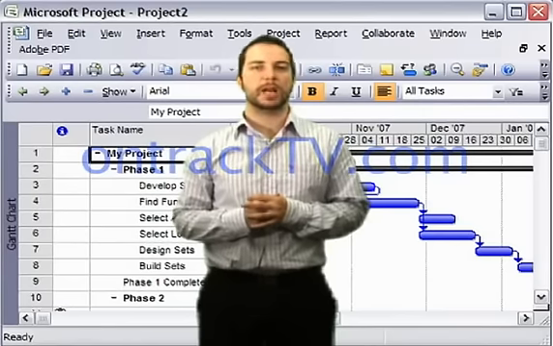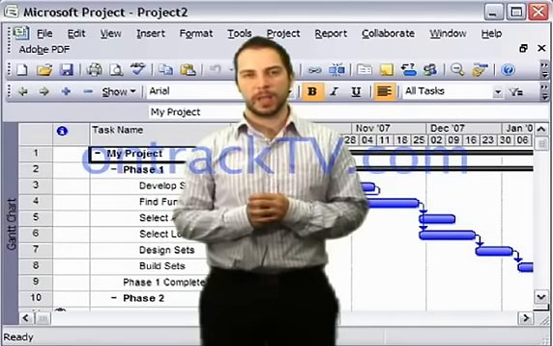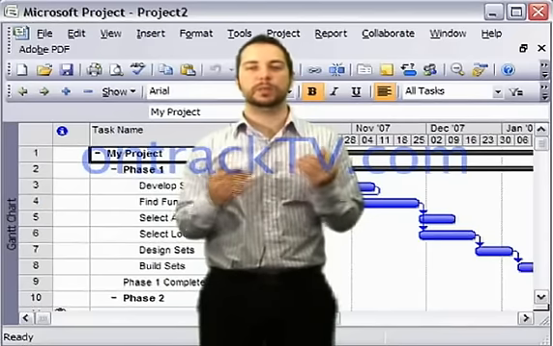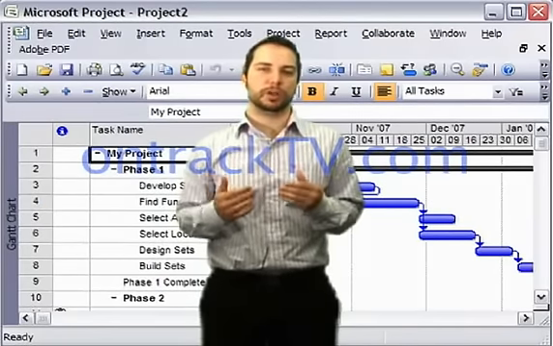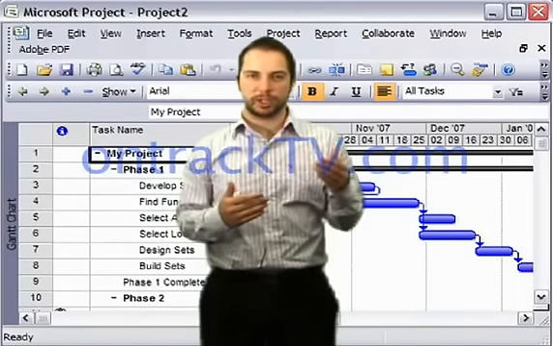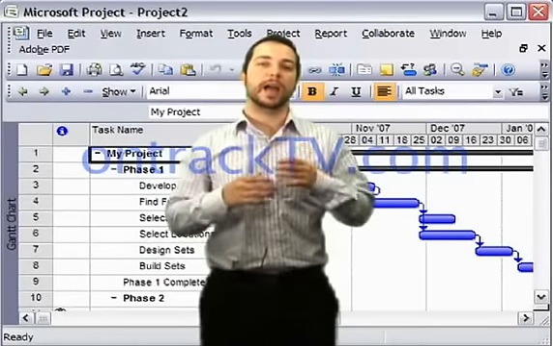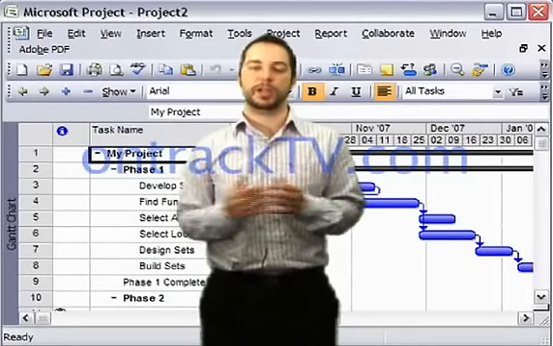The next item we're going to talk about is working with milestones. Now, a milestone is essentially a marker. It doesn't require any work to be completed. You simply reach the milestone. So the more milestones you have placed throughout your project, potentially the easier it is to gauge where you are. How far along are you in your project?